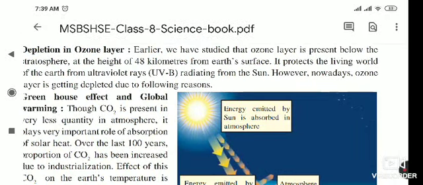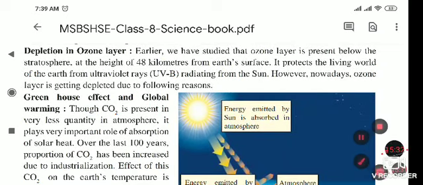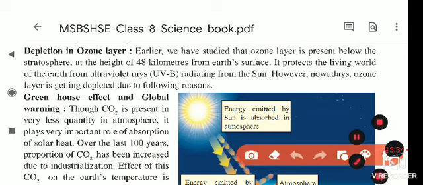It protects the living world of the earth from ultraviolet rays. UV rays are coming from the sun, and this ozone layer protects living organisms from the UV radiation of the sun.